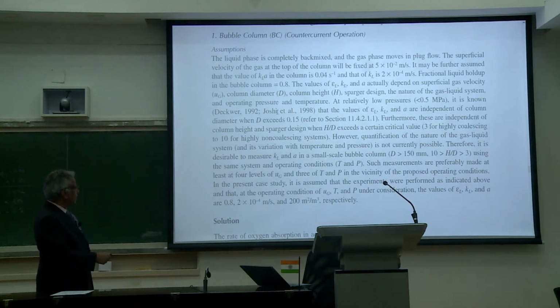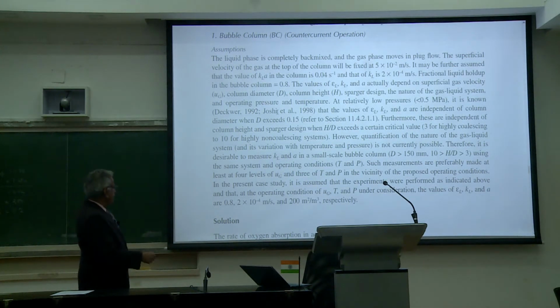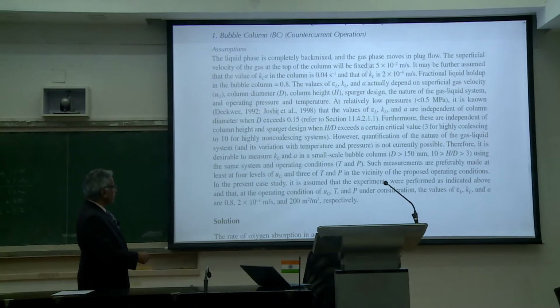In the present study, it is assumed that the experiments were performed as indicated above, and that at the operating conditions, UG, T and P, temperature and pressure under consideration, the values of epsilon L, KL and A are 0.82, 10 raised to minus 4 and 200 square meter per meter cube respectively.